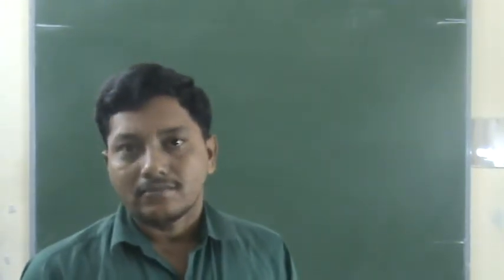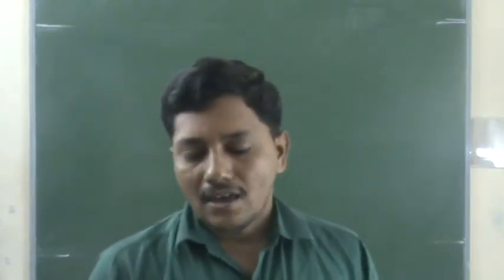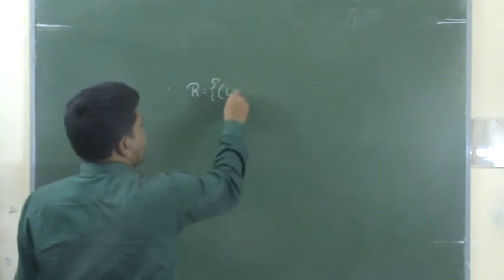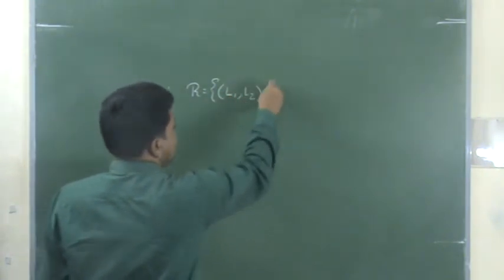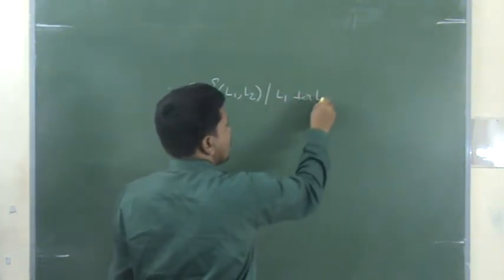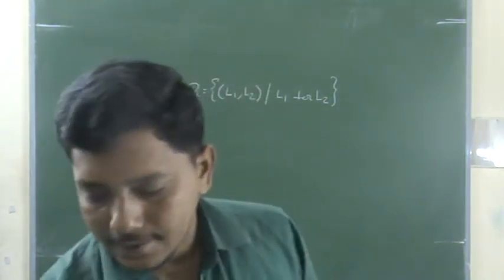Let L be the set of all lines in a plane. All lines we consider, right? And R be the relation. See in your material, right? R be the relation in L, defined as R is equal to order pair L1 comma L2, L1 is perpendicular to L2. What is our R? Our R is order pair L1 comma L2 such that L1 is perpendicular to L2. This is given our relation.